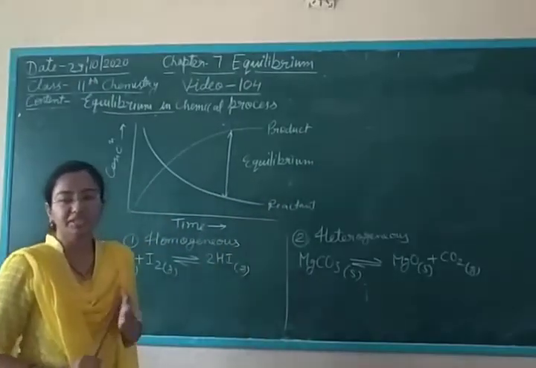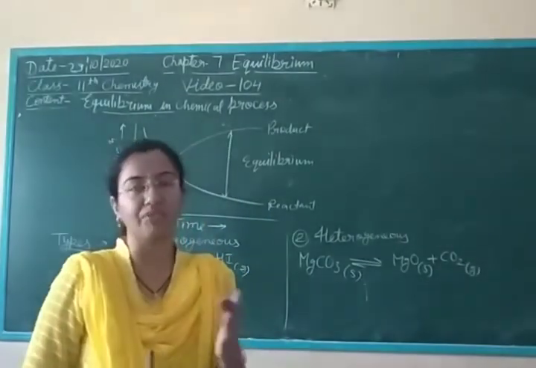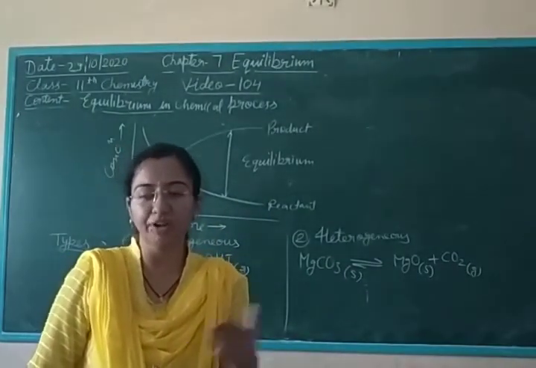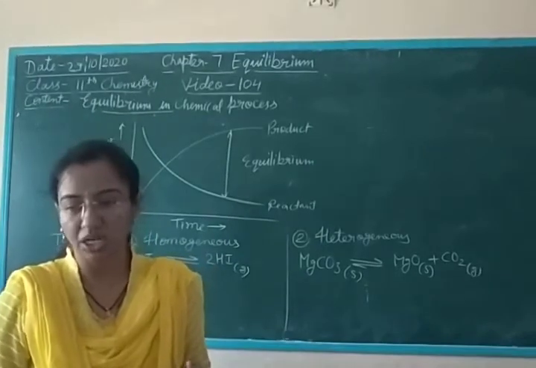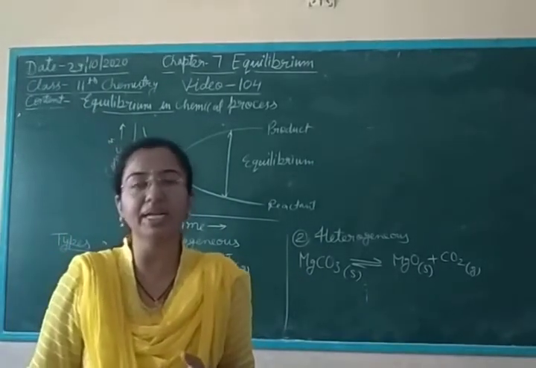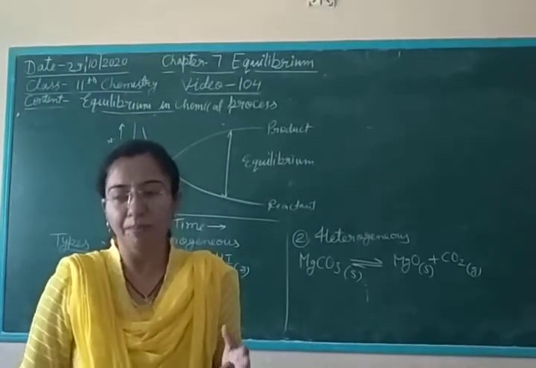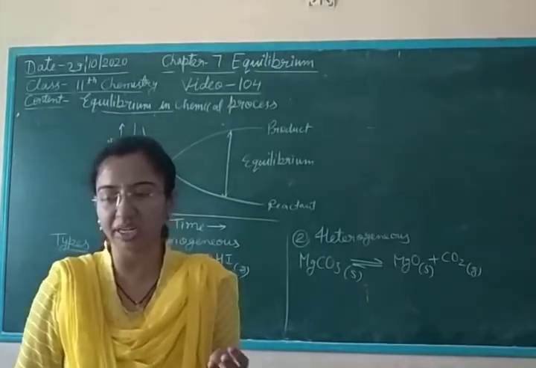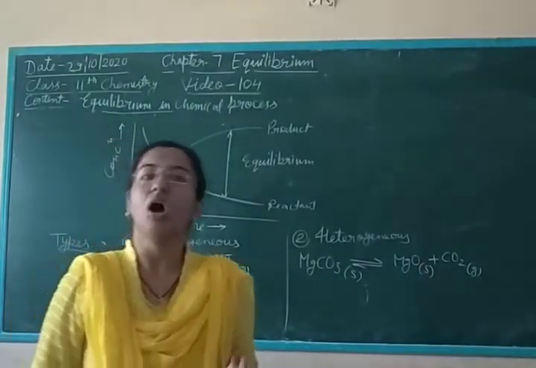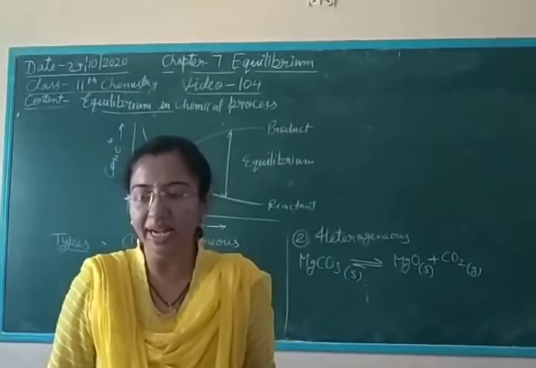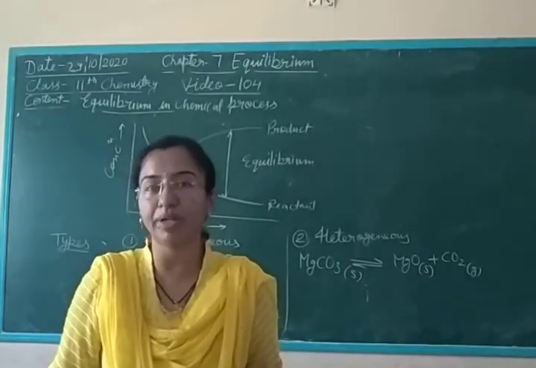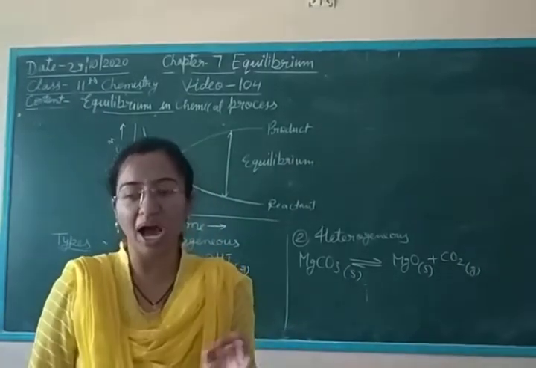Now, general characteristics of chemical equilibrium, which differ from the physical process. In chemical equilibrium at a given temperature, measurable properties like pressure, concentration, density, or color remain constant. Chemical equilibrium can be attained from either side.